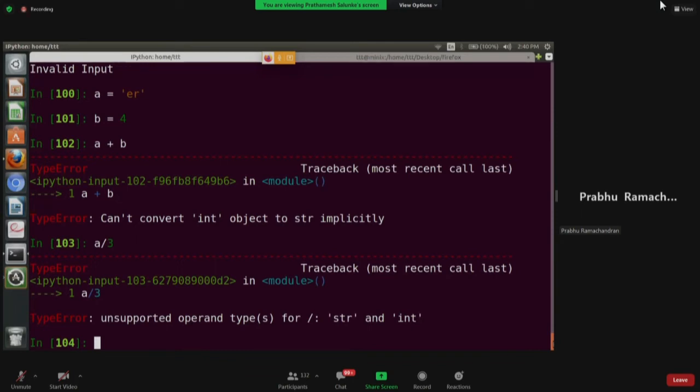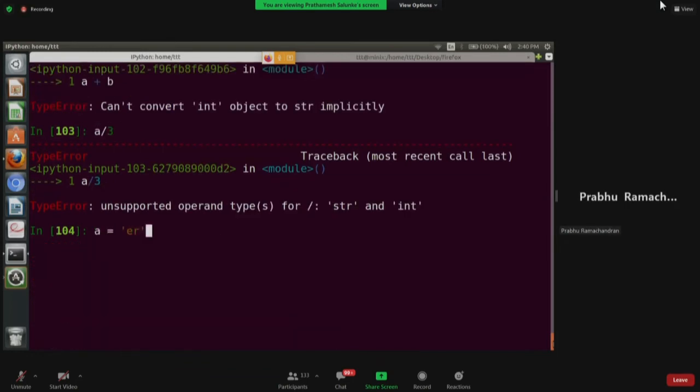So type errors will typically show up when you have something like this, when the two types are incompatible in a particular type of operation you're trying to do. So it's good practice to actually try it out. Many of these things can be answered directly: you just start up an IPython session, try it yourself, and you'll immediately see what it is.